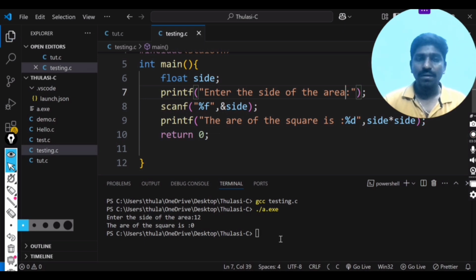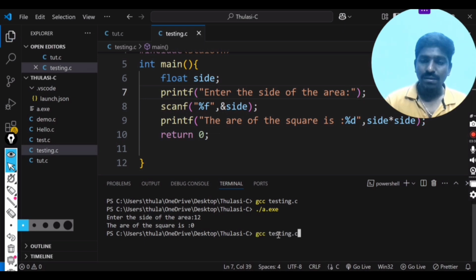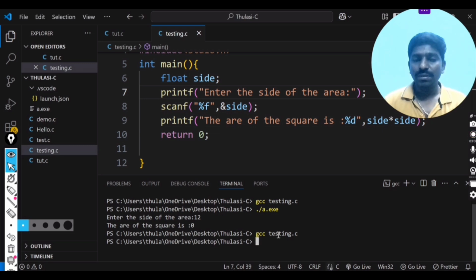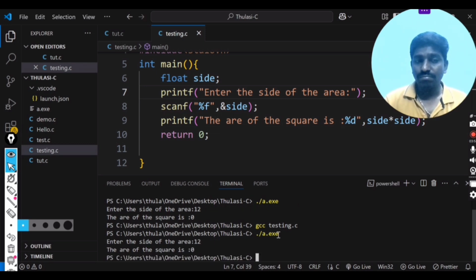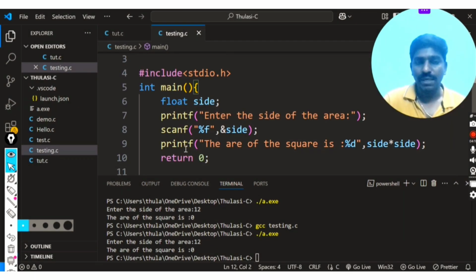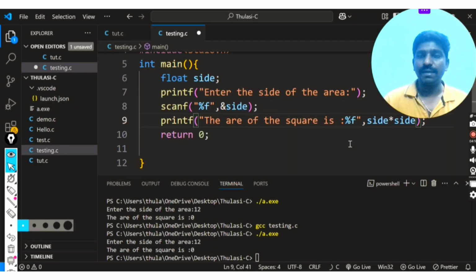Now I rerun the code and enter 12, but it's not working. Where did I make the mistake? Sorry, here in the format specifier I have to specify f, right?